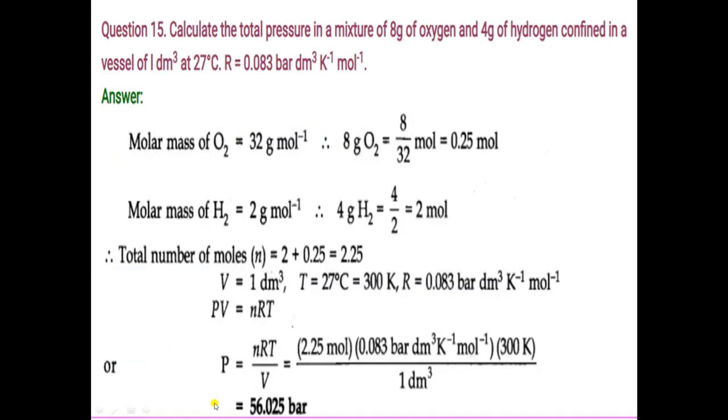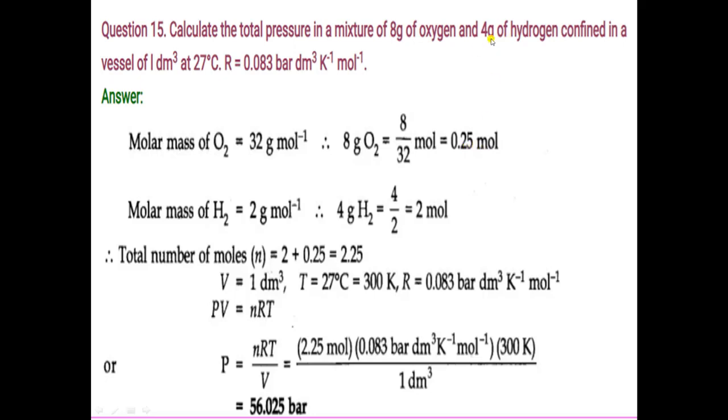Question number 15. Calculate the total pressure in a mixture of 8 gram of oxygen and 4 gram of hydrogen confined in a vessel of 1 decimeter cube at 27 degrees Celsius. Value of R is given. So here the mass of the gas is given, so we will find the number of moles. Molar mass of dioxygen is 32. So here you can find the number of moles. Given mass 8 gram divided by molar mass 32. It is equal to 0.25 mole.